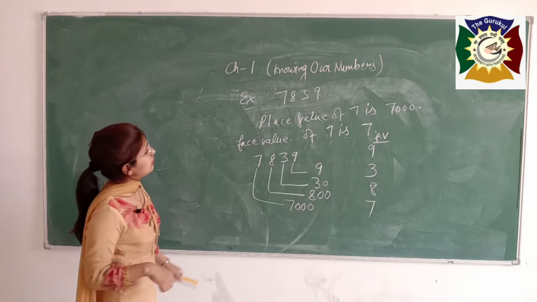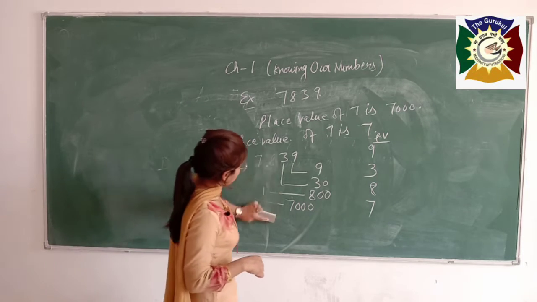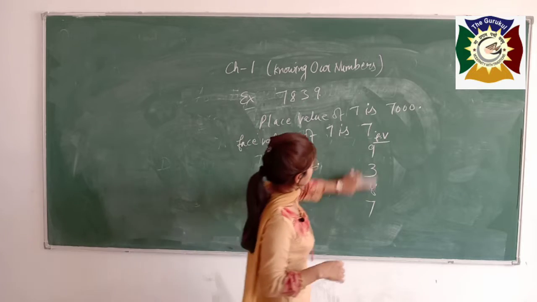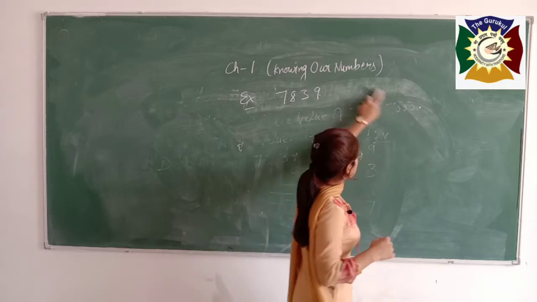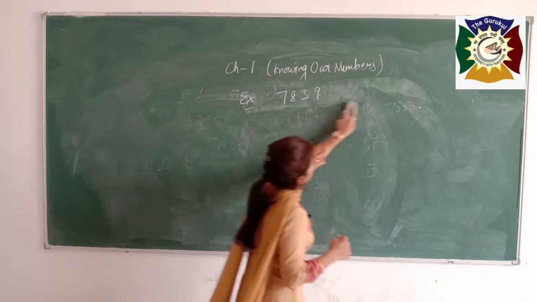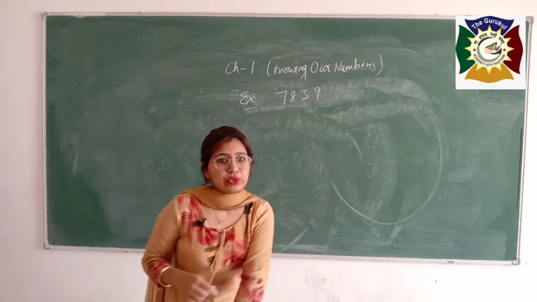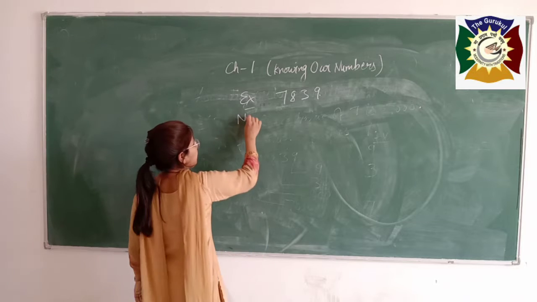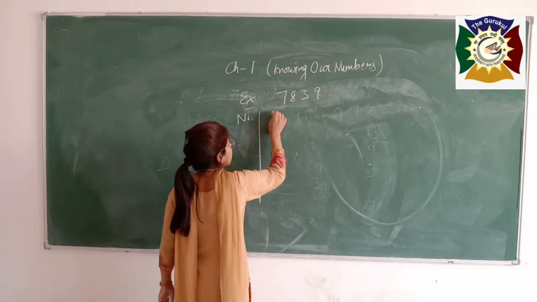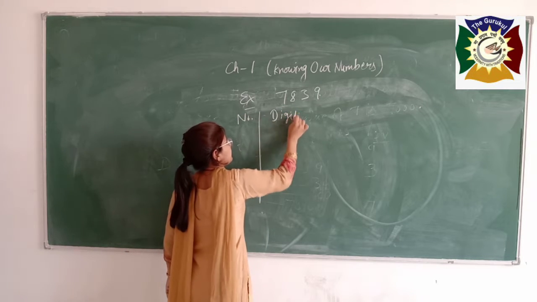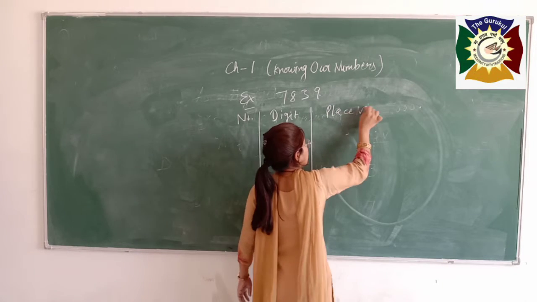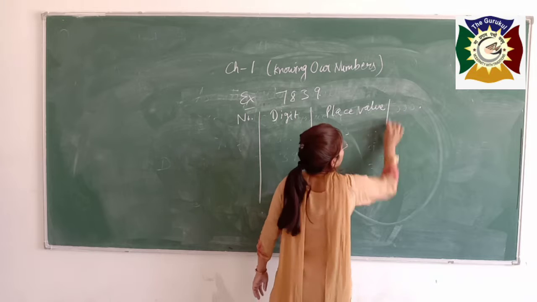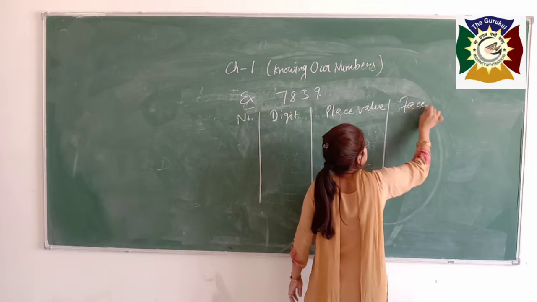Hope you get it. For better understanding, in place of writing it like this, you can make a table. Like, 7839 is given to you, just write number, digits, place value, face value.